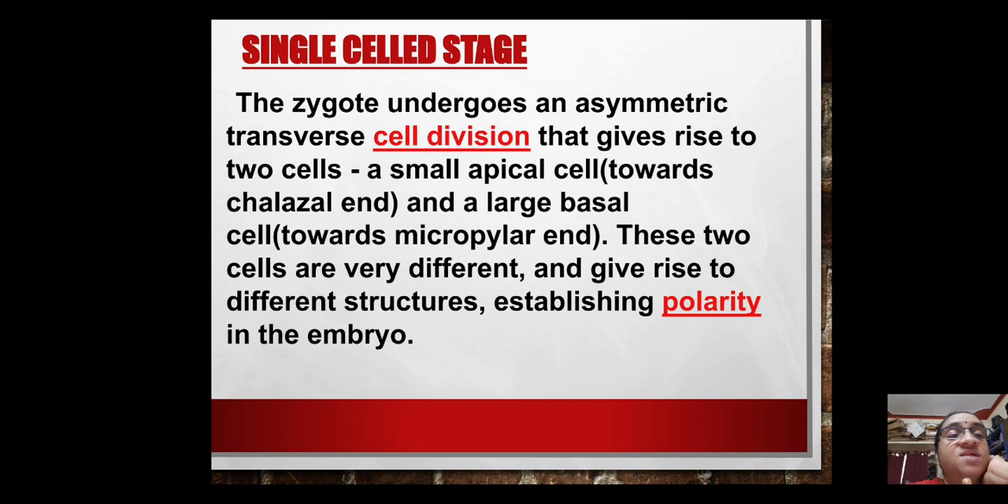The zygote undergoes an asymmetric transverse cell division that gives rise to 2 cells, a small apical cell, which is towards the chalaza, and a large basal cell towards the micropylar end. These 2 cells are different and give rise to different structures, and so they establish what is called polarity on the embryo. That means one portion develops into the cotyledons, in future it develops into the stem, and a portion of the embryo develops into the root. So that is why there has to be polarity.